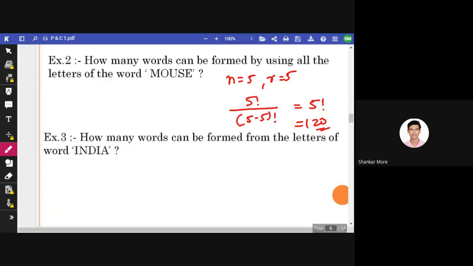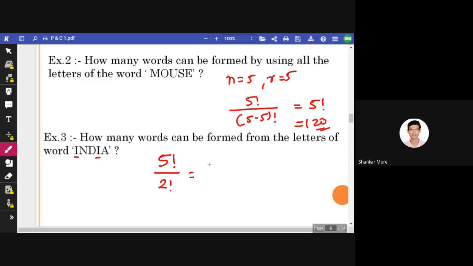So guys, you must be understanding now why I'm taking simple examples first. Okay, so it is 5 factorial by 2 factorial, or simply 60. If I need to explain, I will explain in a different manner. See, I is repeated 2 times here. So 5 factorial is the arrangements of the word India. But since I is repeated 2 times, you put 2 factorial in the denominator.